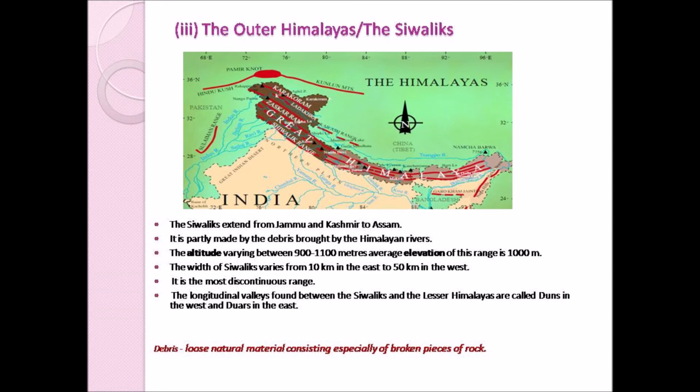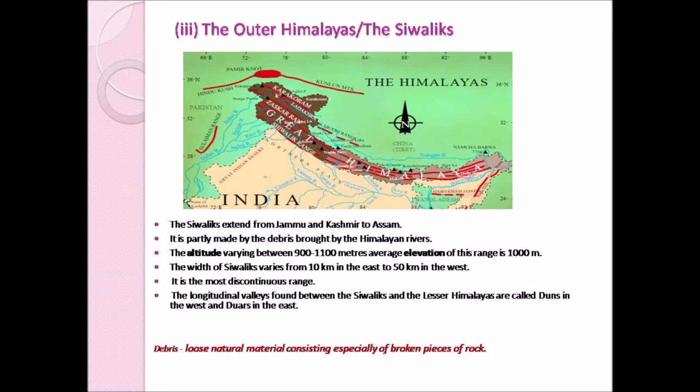The longitudinal valleys found between the Shivaliks and the lesser Himalayas are called as the duns. So we have already seen what is meant by valley. So valley is a lower area of land between two mountains or hills. Okay, children.